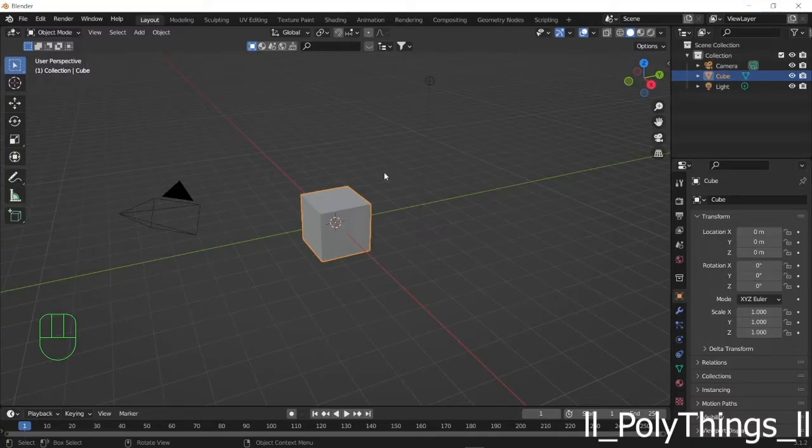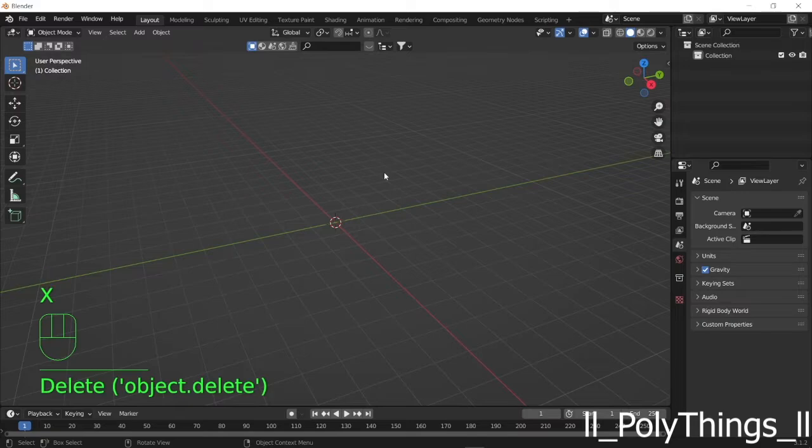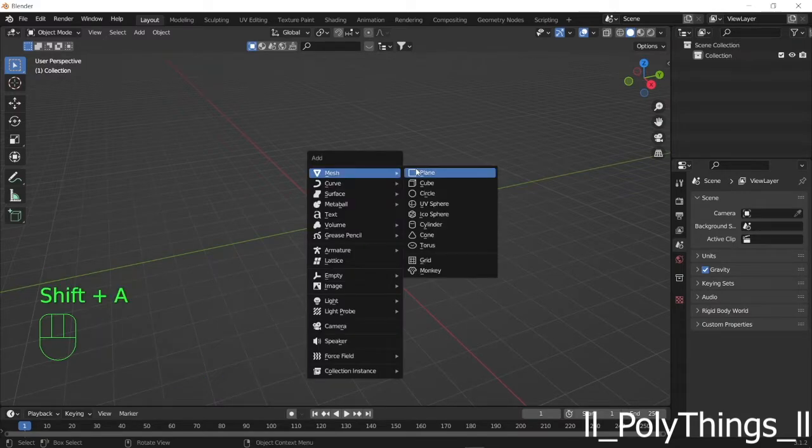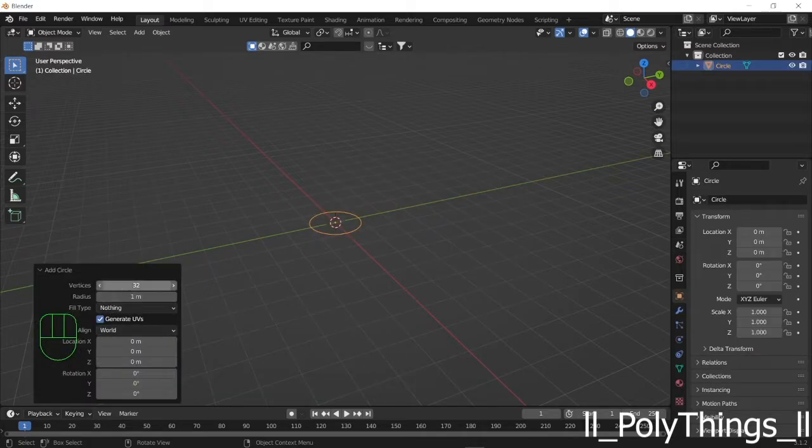Alright, we'll start this tutorial by deleting everything on our viewport. So press A to select all and X to delete. And now we will add a circle. So press Shift A, Mesh, Circle. Now you can see a pop-up over here. Just expand this and set the value of vertices to 3. Now you will get a triangle.